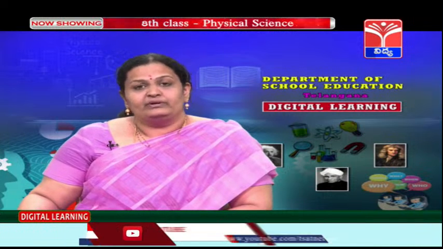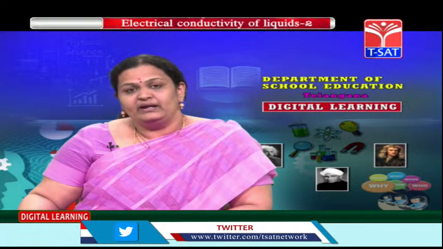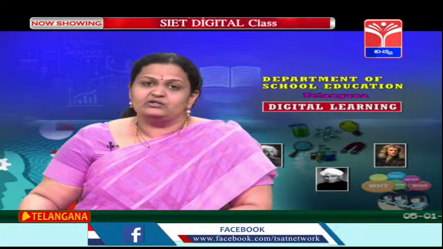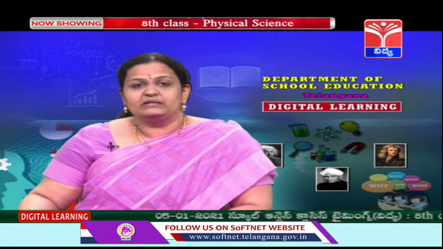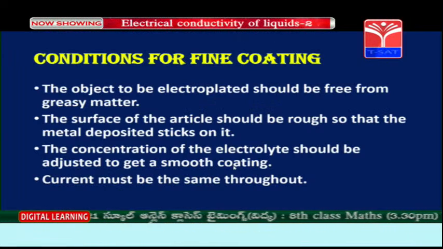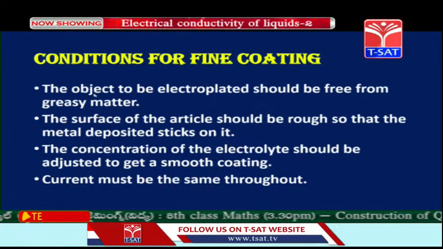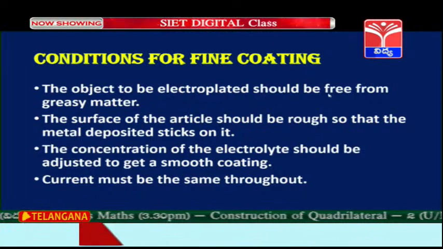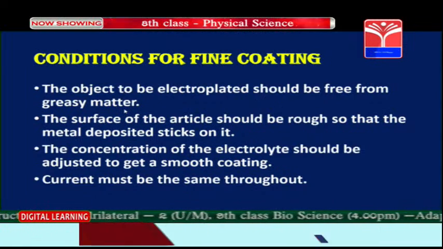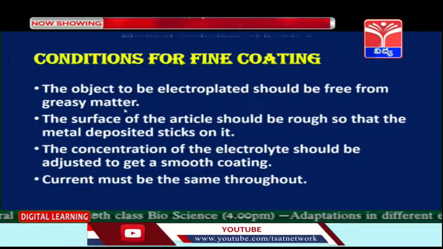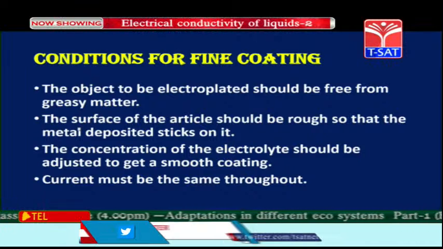So, children, definitely this must be having some great uses. Already we have seen a few. So, let us try to understand the uses of electroplating. Before that, we will see the conditions for fine coating. The object to be electroplated should be free from greasy matter. That means the key that we have used here should not be having any grease particles on it.